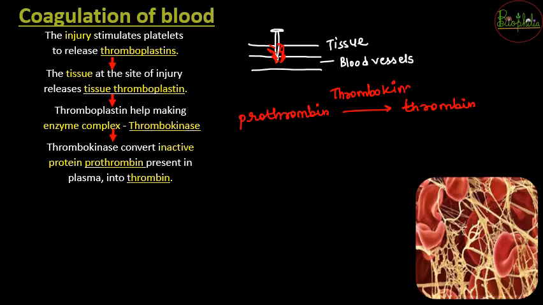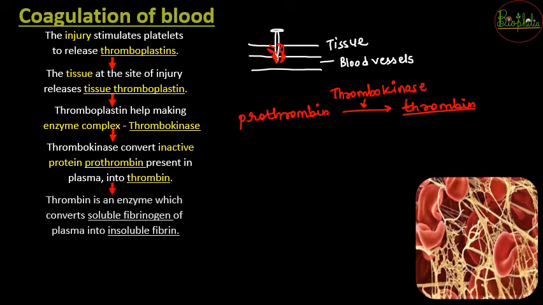So thrombokinase was formed because of thromboplastins, and from thrombokinase, thrombin is now formed. Now this thrombin is another enzyme which is going to help in the next event. The next event is that with the help of thrombin, the soluble fibrinogen is going to convert into insoluble fibrin.